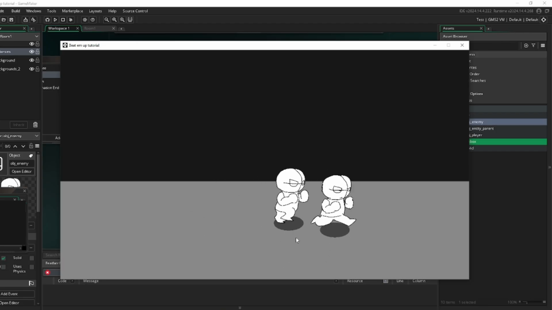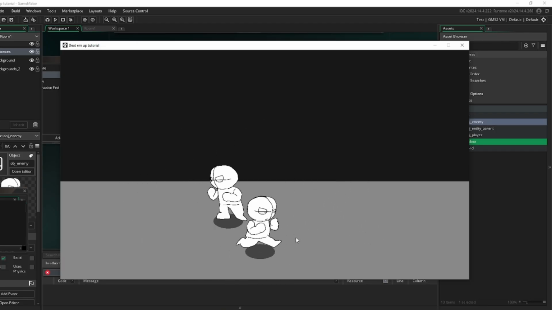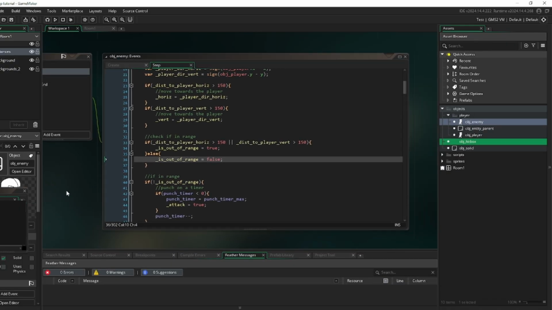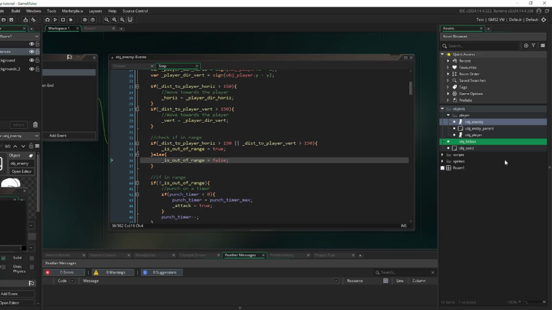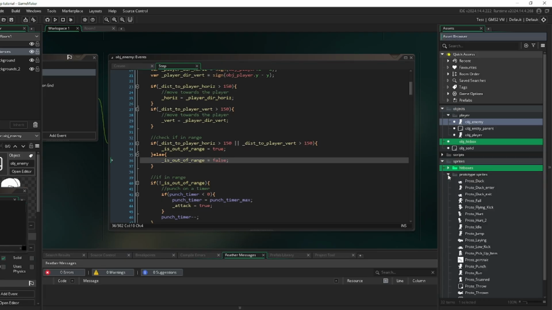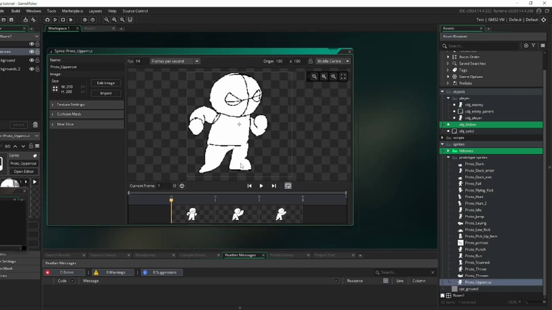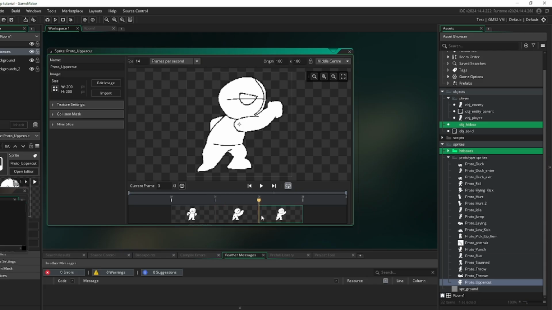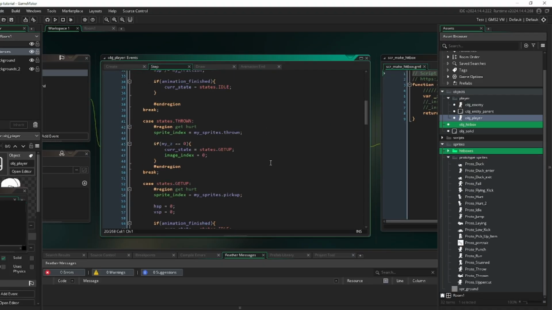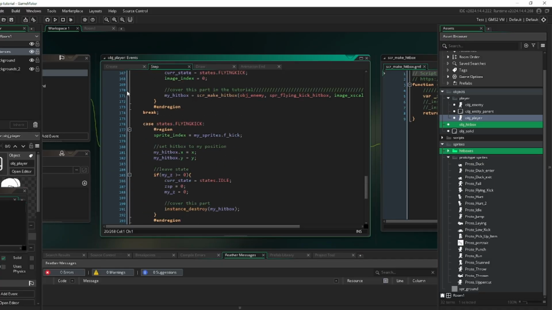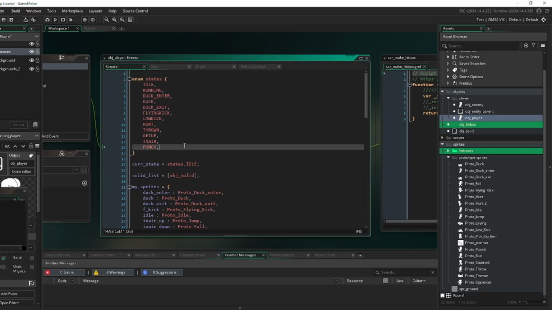You may have noticed in my other game, the one I'm developing that is not the tutorial version of this, the Karam Beats 'em Up game, that Karam will sometimes perform an uppercut. And I believe we should have in our sprites an uppercut sprite set up right here. Excellent. And if it's not in the GitHub, I'll be sure to update the GitHub with the sprite. But this should be the sprite we're using. Do we have a state for the uppercut? Let's see if we set it up last time. In air, flying kick. No, we don't. So let's go ahead and set up an uppercut state.